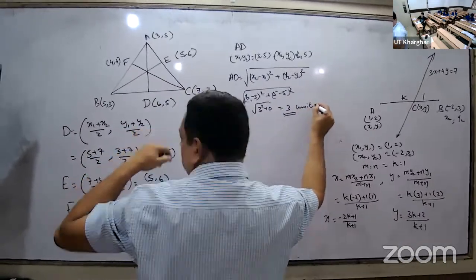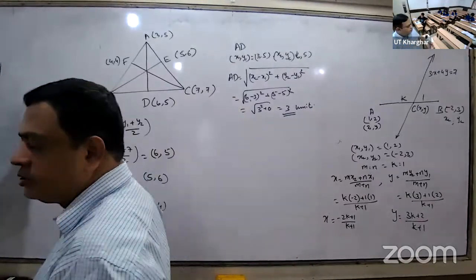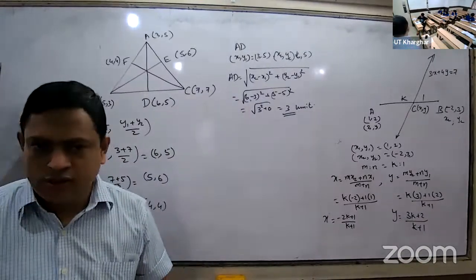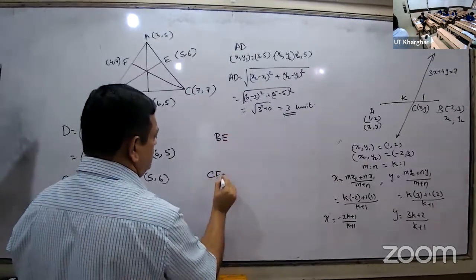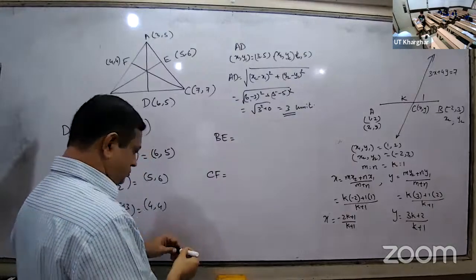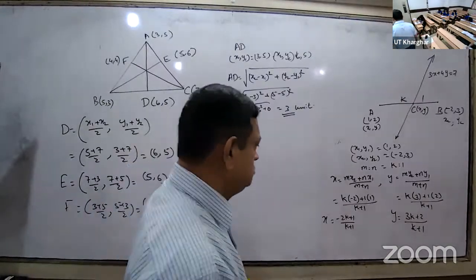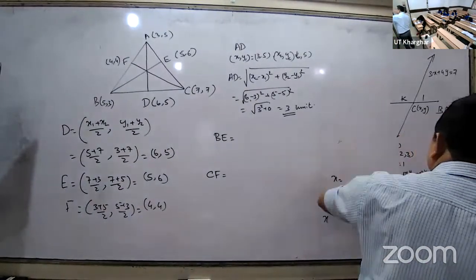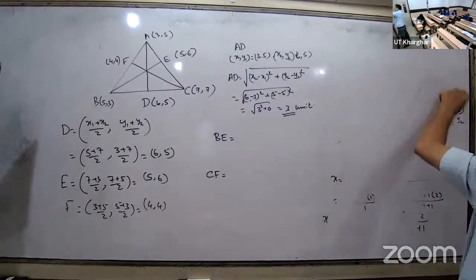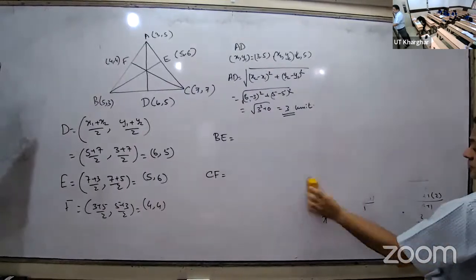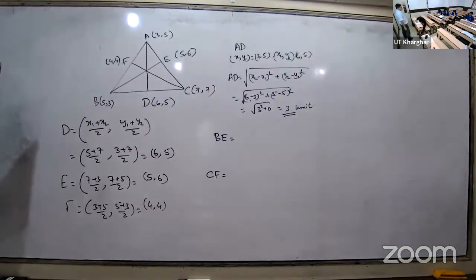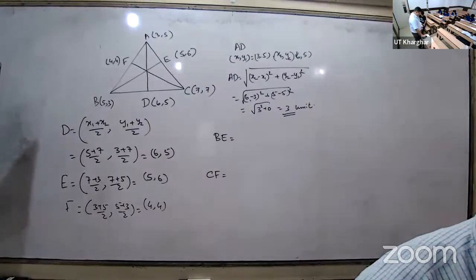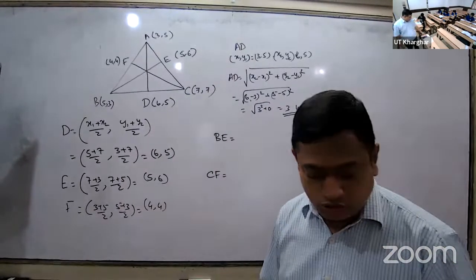Then the other 3, what? I told you. Then find out the next one. AD, then BE, then CF. But when I do one, you should do the other things too, so that at least I feel these people know how to do. That means those who are absent were doing better. You people are quietly sitting.